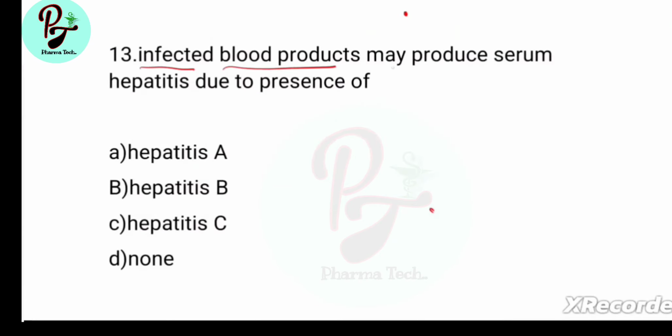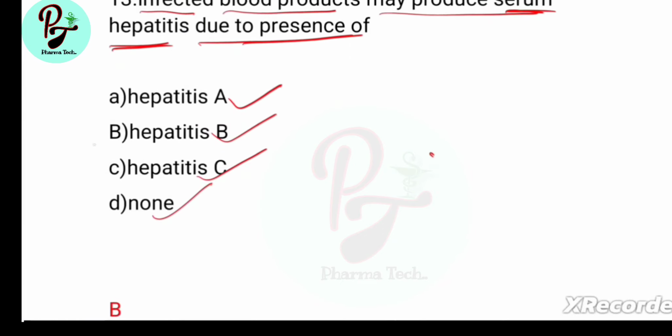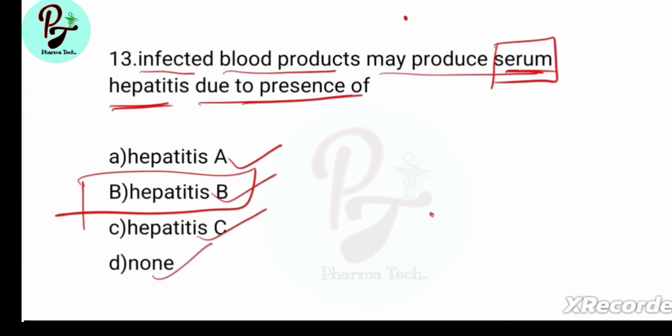Infected blood products may produce serum hepatitis due to presence of, options are hepatitis A, hepatitis B, hepatitis C, none. Answer is B, hepatitis B. Serum hepatitis is also called hepatitis B.